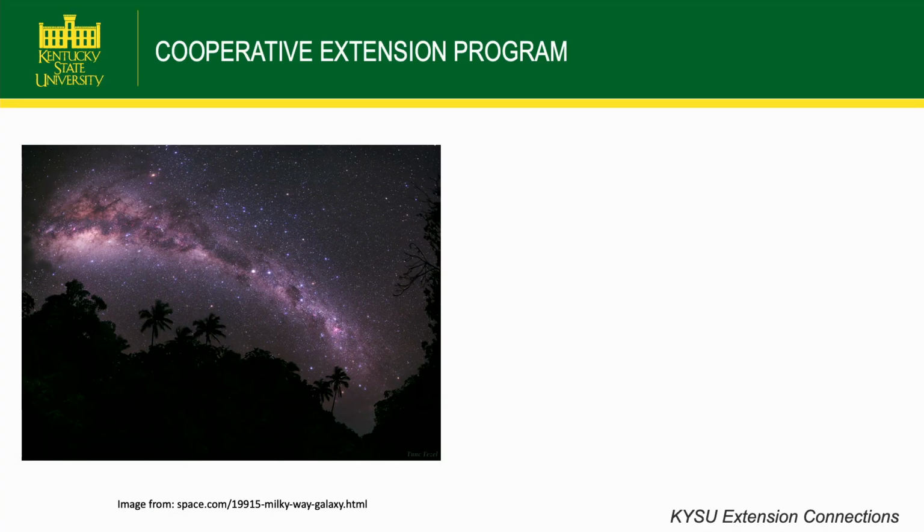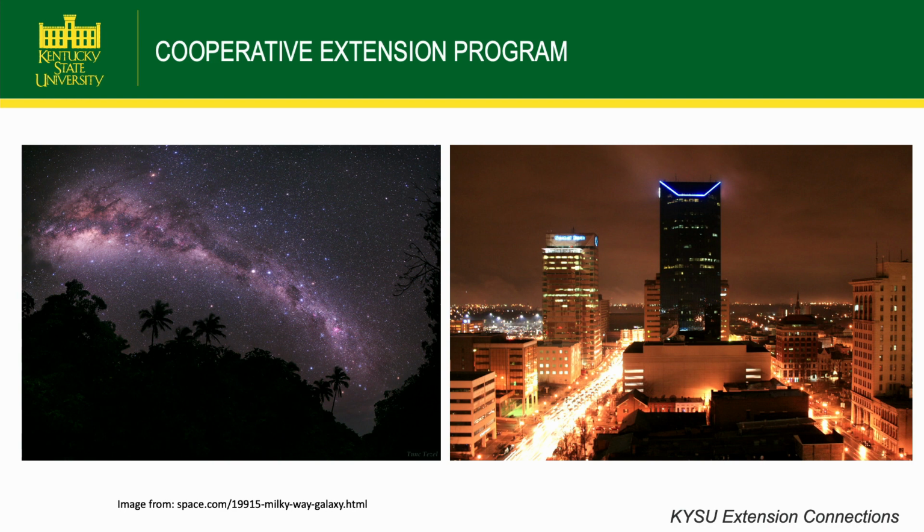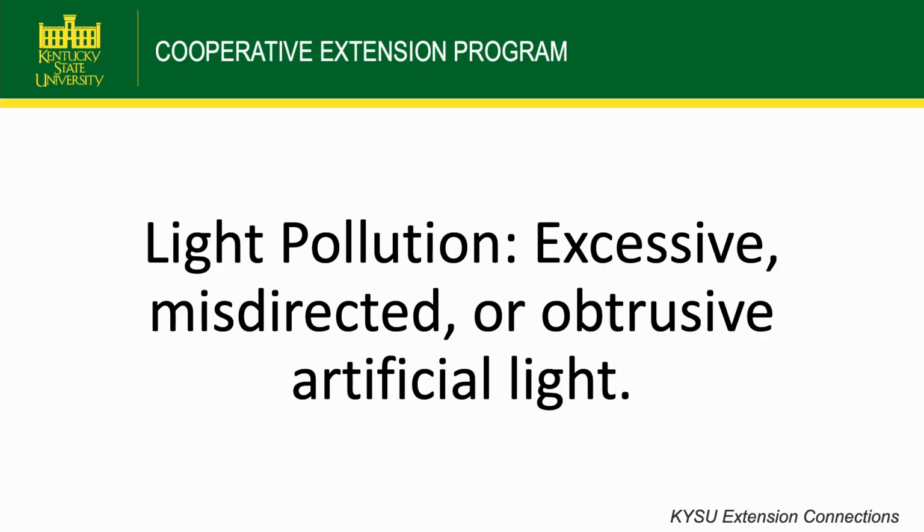So to begin, I have two pictures here. The one on the left is a photo of the Milky Way galaxy from Earth, and the one on the right is a picture of the sky from Lexington, Kentucky. We're just going to look at these two pictures and look at the differences between the skies. The one on the left, you may notice, you can see a lot more stars. Of course, you can see the Milky Way. There's a lot more going on in the sky compared to the one on the right, where we have an orange glow, and there's not much visible. That reduced visibility in the picture from Lexington over an urban area is a form of light pollution.